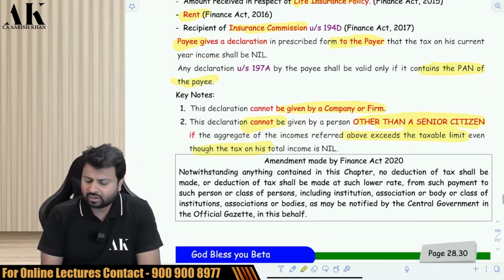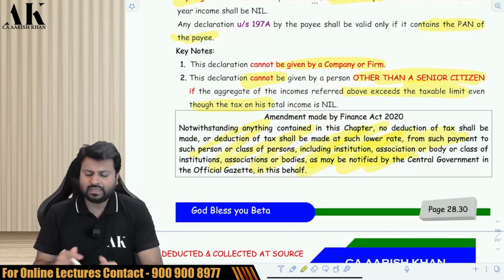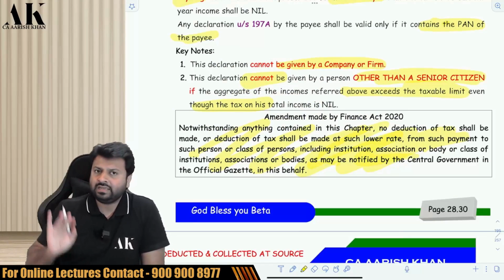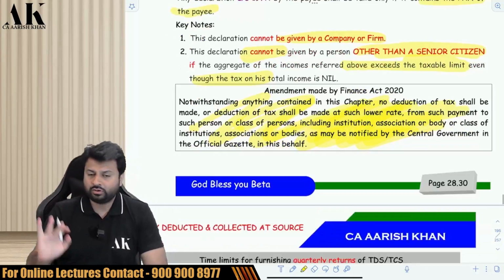Now, the government has put up an amendment in the Finance Act 2020 that if they want, they can relax anybody from non-deduction of TDS, or from lower deduction of TDS, and so on. But they have not brought any notification so far.